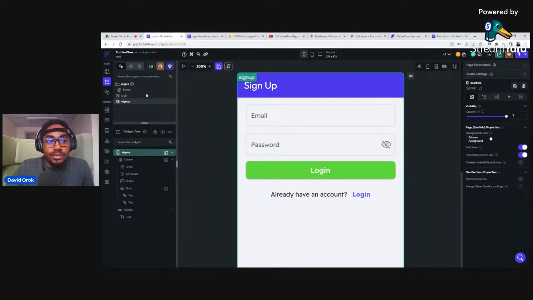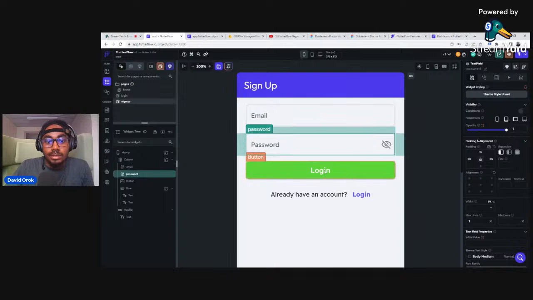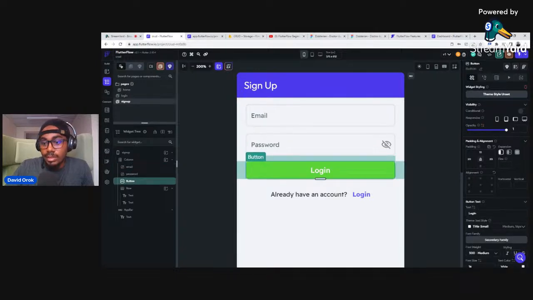We want the user to see, let's say, sign up, for instance. And when they put in a value here and put something here, they click on the button. This is going to say sign up, like that. Oh, create account. I think create account is cooler. All right, so now how do we go about that?